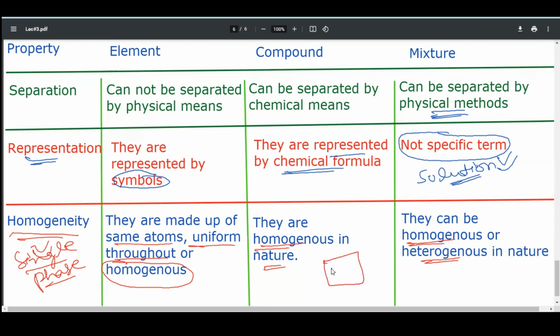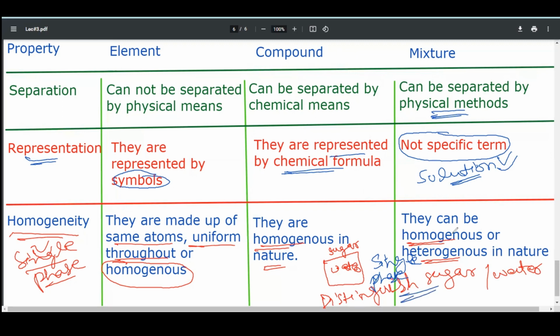Here is a jug of water and you put some sugar in it. After some time, you will not be able to distinguish where is sugar and where is water. These two are mixed completely and came in a single phase. This means that they are homogeneous.